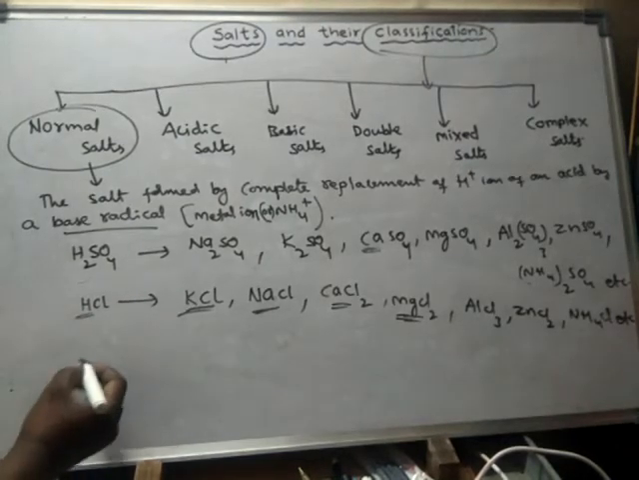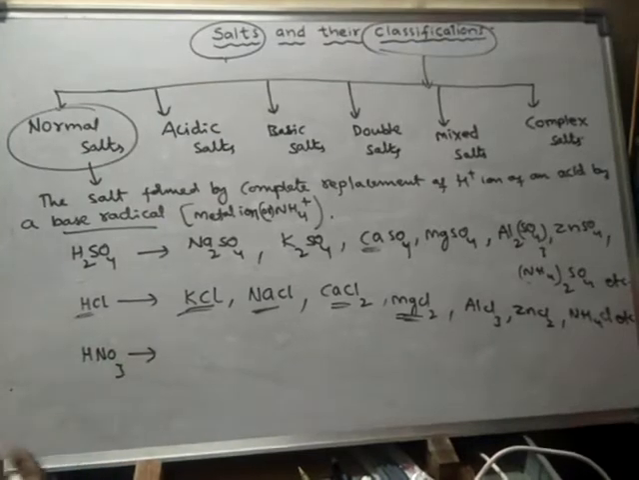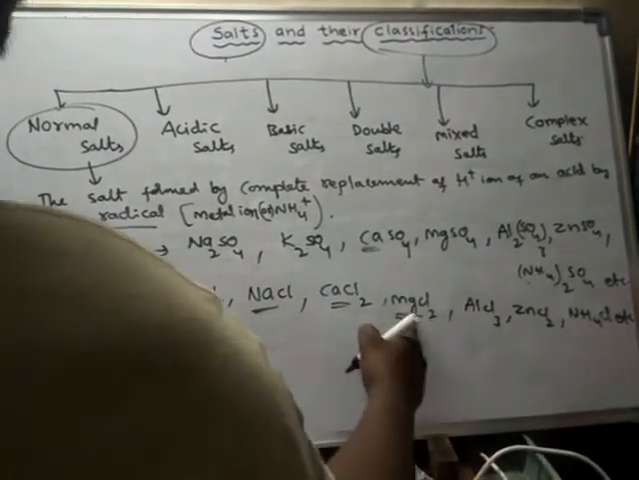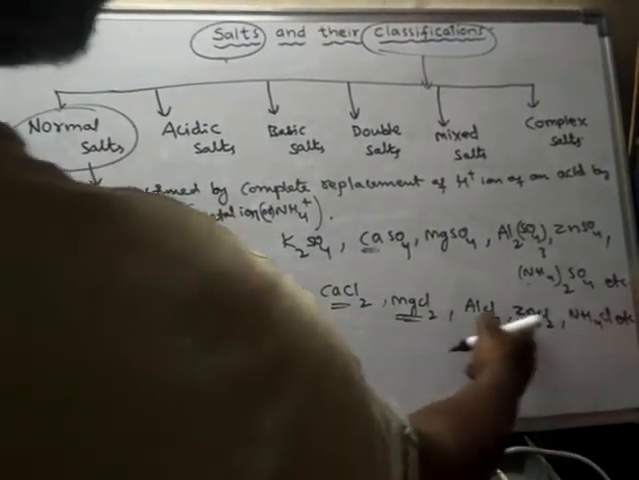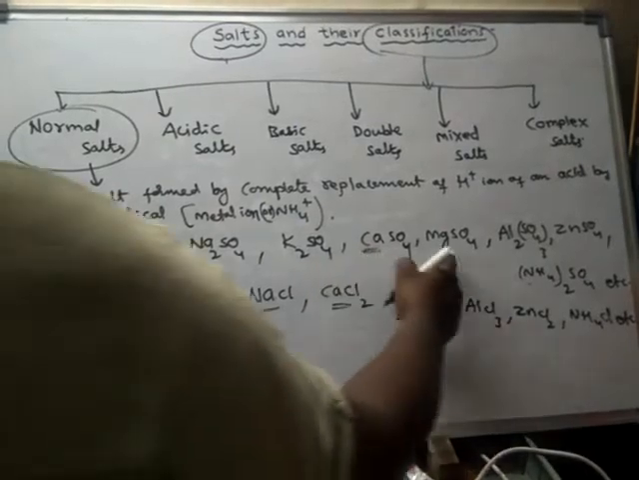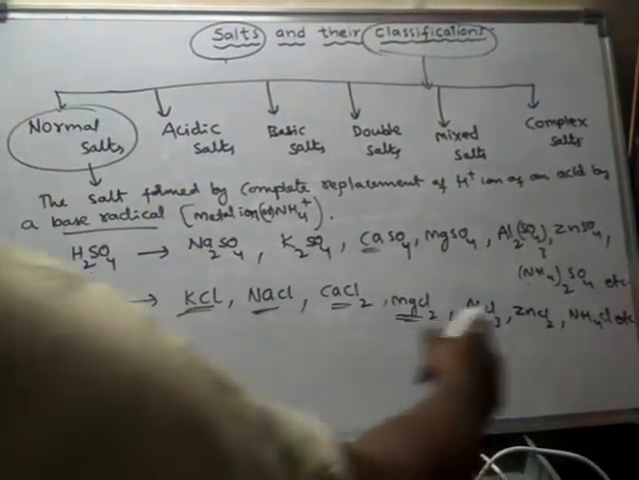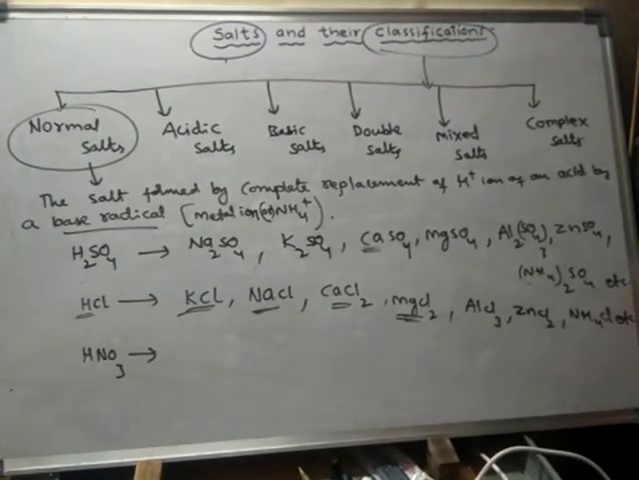Take nitric acid, HNO3. From nitric acid several salts are formed. These are all salts formed from hydrochloric acid. These are all salts formed from sulfuric acid. These are all normal salts. Nitric acid, from nitric acid several salts are formed.